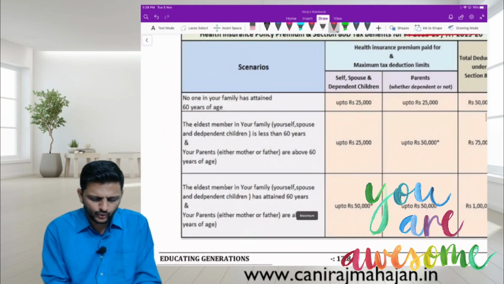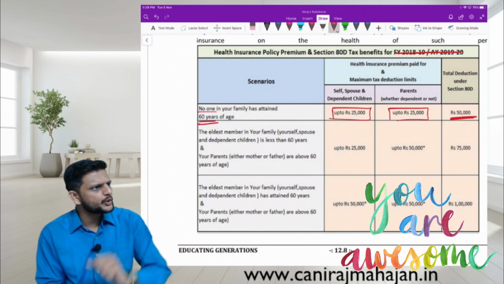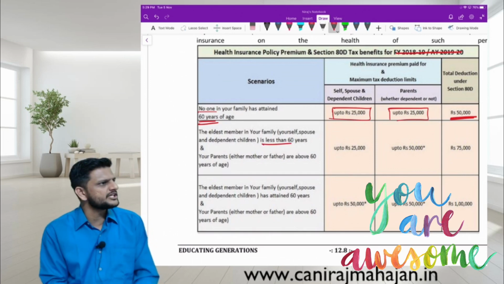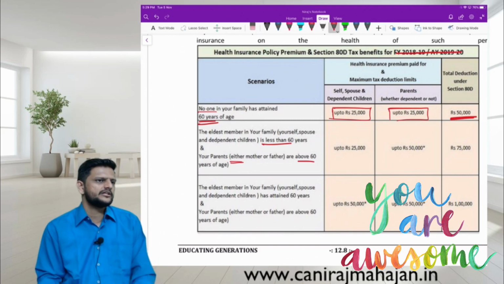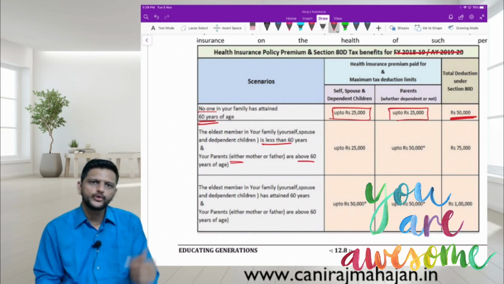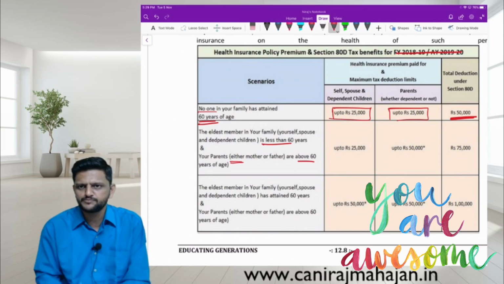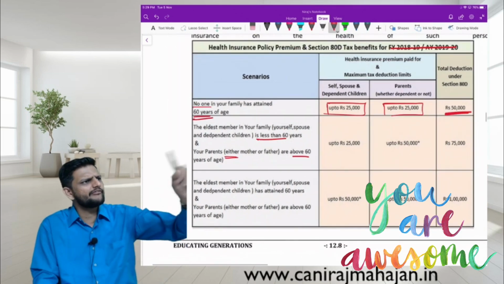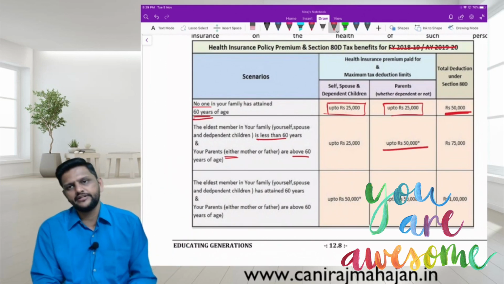Yes or no? The eldest member in your immediate family, you, spouse and children, is less than 60 years. But pay attention, if either of them is above 60 years of age, obviously mother and father are not going to have the same date of birth. So somebody is going to cross 60 years first compared to someone else, compared to the spouse. Correct? So even if one of them exceeds 60 years, for them the limit becomes 50,000.